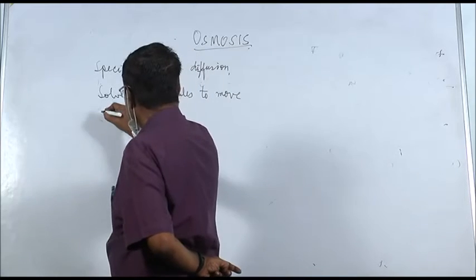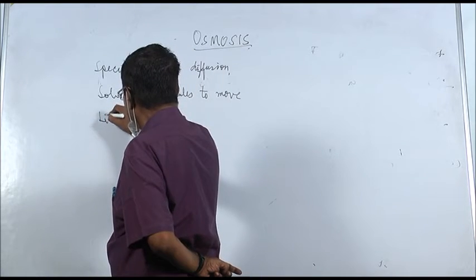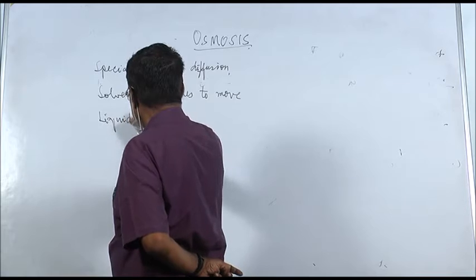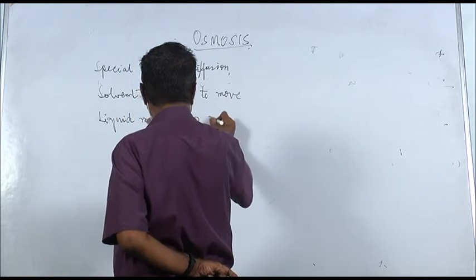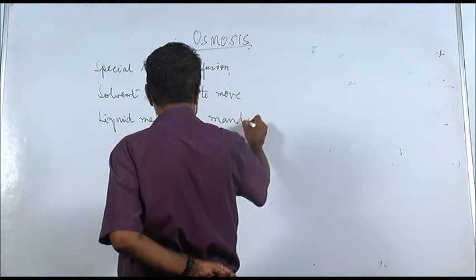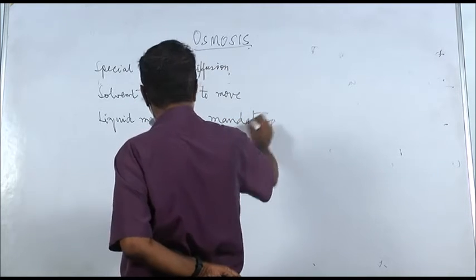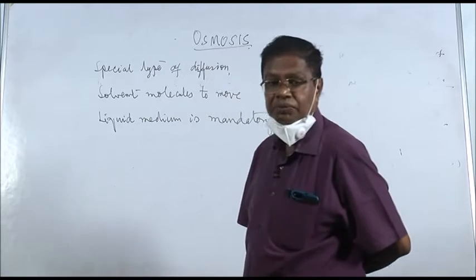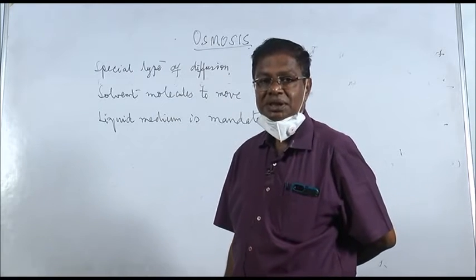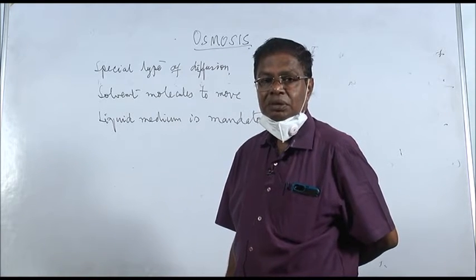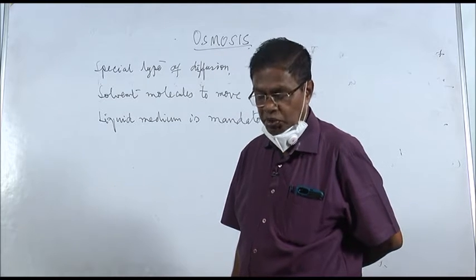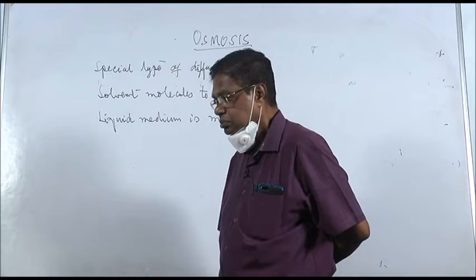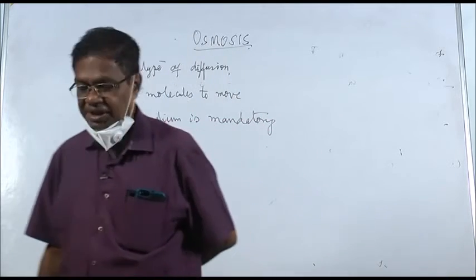Now, so liquid medium is mandatory, must. In Oriya we call osmosis, that is pora sthiti.